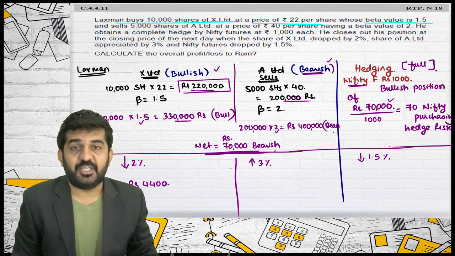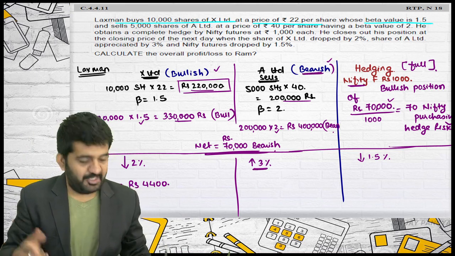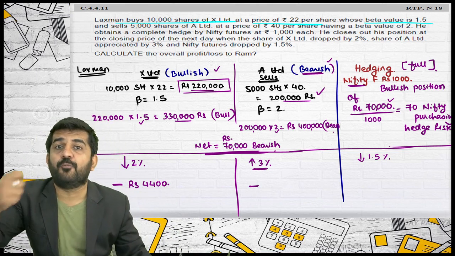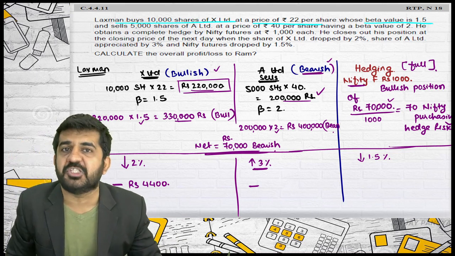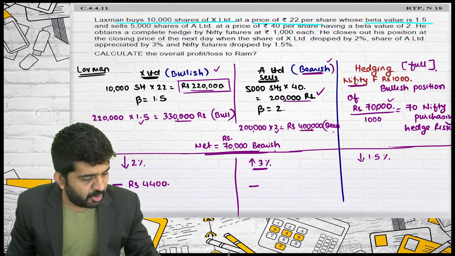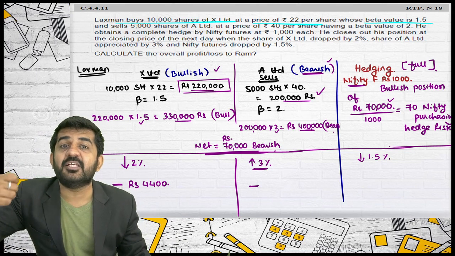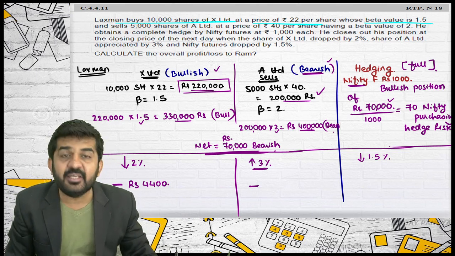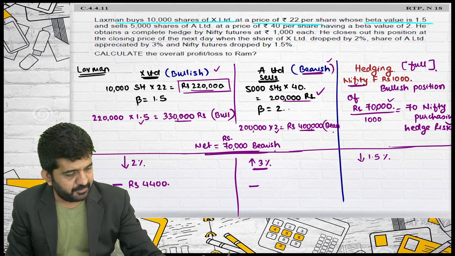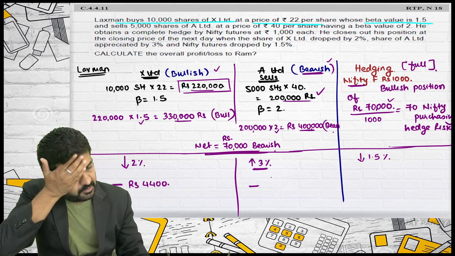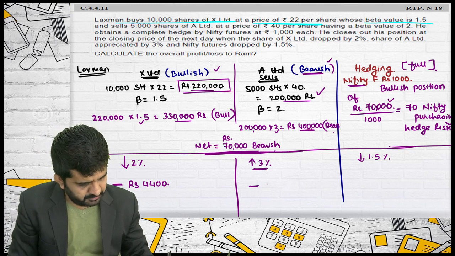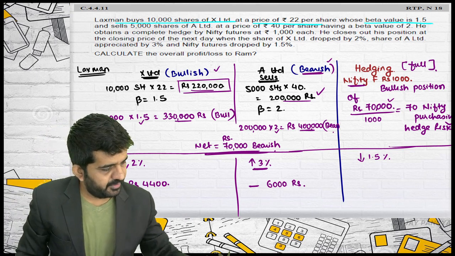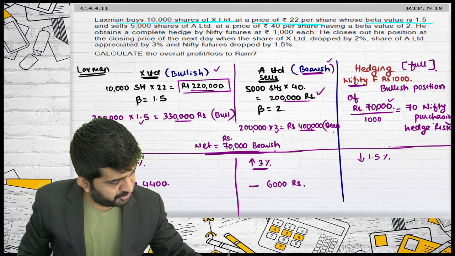I was bullish or bearish? Bearish. Market is bullish. I'll be again losing money. How much? 3% of 2 lakhs and not of 4 lakhs. Actually, I am holding 2 lakhs rupees security. So then why have you found out this figure? To take risk hedging. Is it alright? But when actual price of A Limited increases by 3%, I'll be having a loss of 3% on 2 lakhs. Is it alright? Which is 6,000 rupees loss.